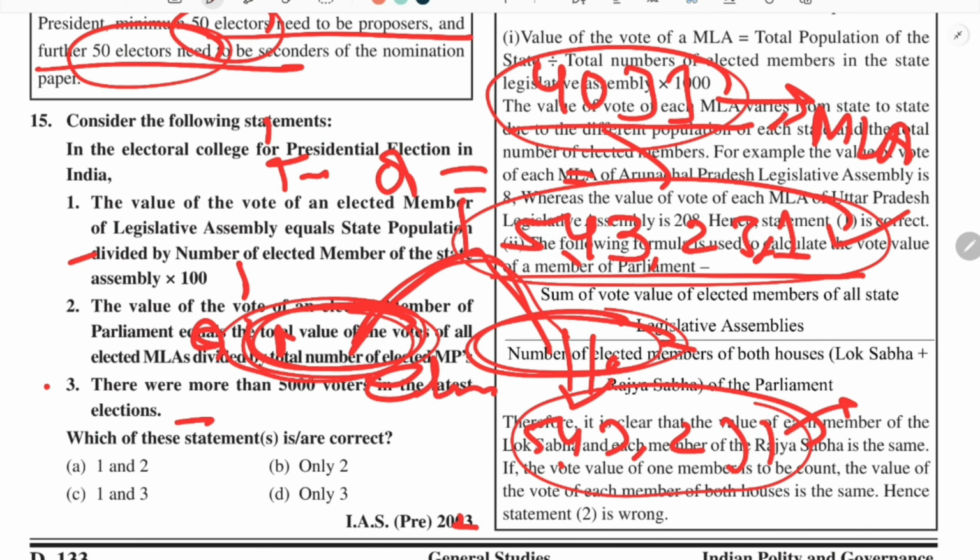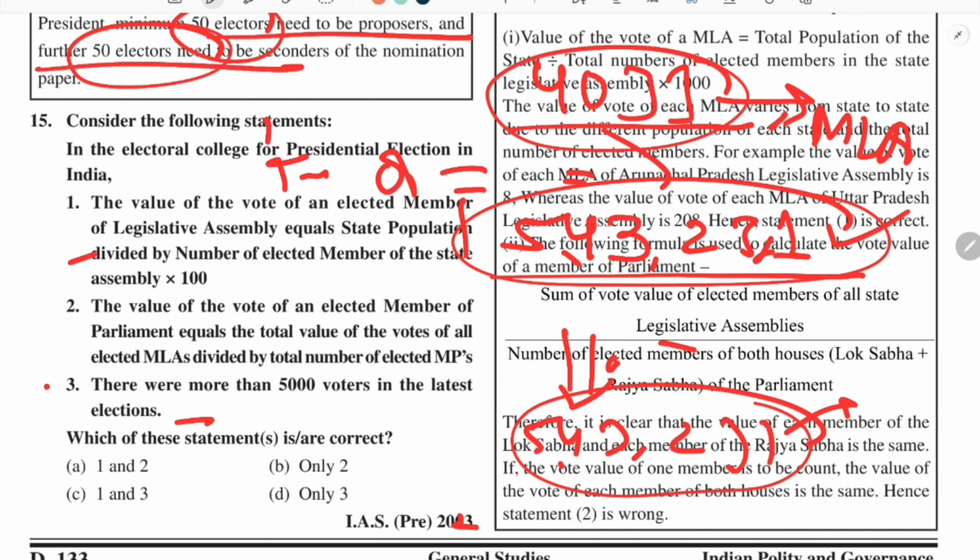And how do we calculate the vote value of parliament? This is very simple. When we calculate the vote value of all MLAs, we divide this vote value by the total number of elected MPs in Rajya Sabha and Lok Sabha, so that comes to 543 plus 233, that is 776.